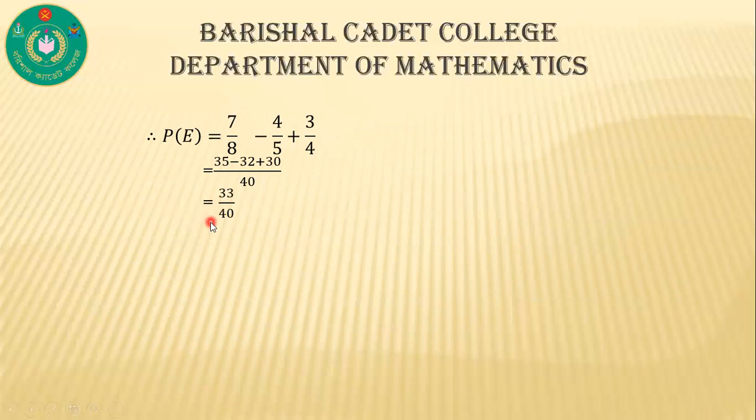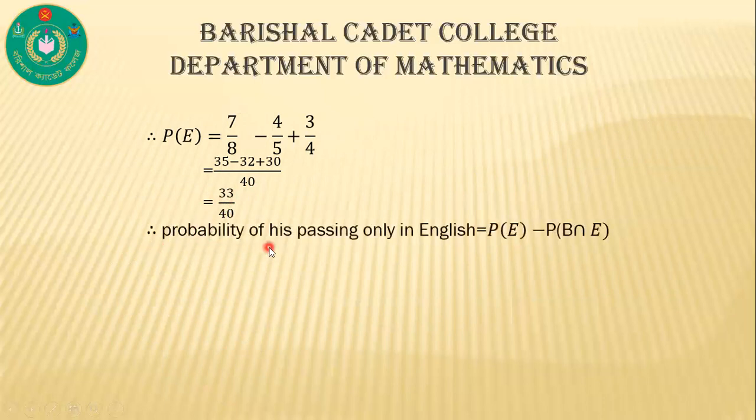Now the probability of his passing only in English is equal to P of E minus P of B intersection E. Only, that's why you can write P of E minus P of B intersection E. Now putting the values here, P of E means 33 by 40, and P of B intersection E is equal to minus 3 by 4. After calculating this, we can write 3 by 40.